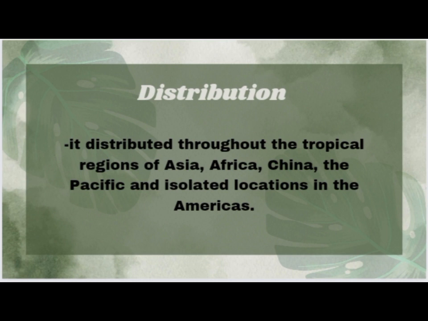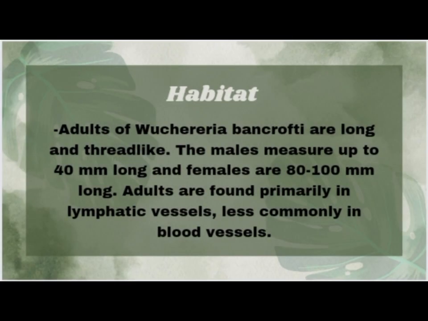Wuchereria bancrofti is distributed throughout the tropical regions of Asia, Africa, China, the Pacific, and isolated locations in the Americas. The distribution is closely tied to the presence of its mosquito vectors, which are most abundant in warm, humid climates. Wuchereria bancrofti's habitat: it mainly inhabits the lymphatic vessels and lymph nodes of humans, where it causes lymphatic filariasis. It's transmitted by mosquitoes, with different species serving as vectors in various regions. The primary vectors include Culex fasciatus, Anopheles mosquitoes, and certain Aedes species.